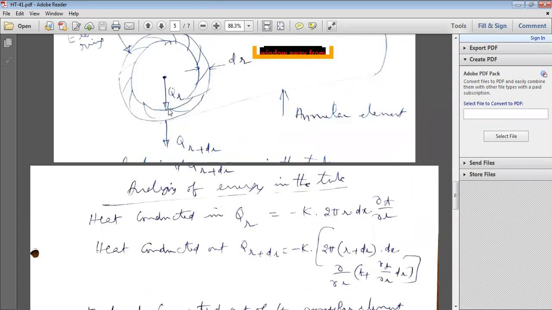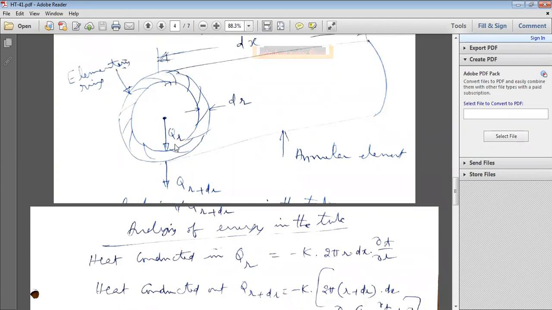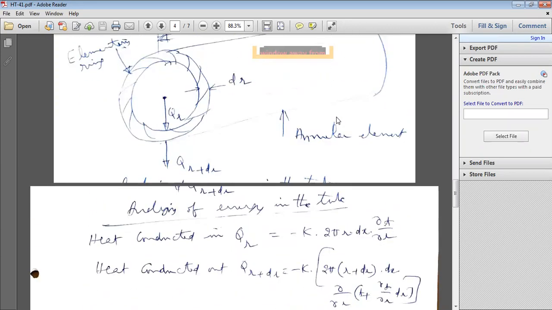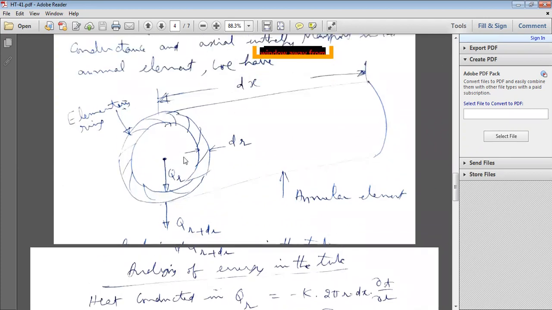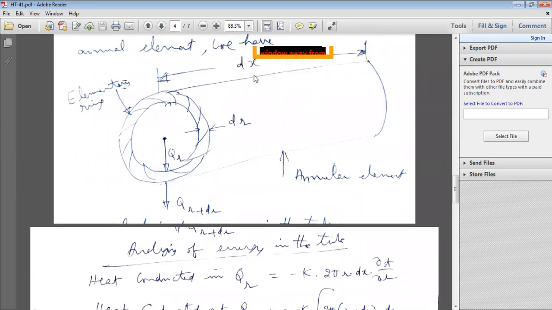So for a small differential element, minus k times the area, 2 pi r, for the complete length of dx. That is the inside surface area of the tube for a length of dx. How do you calculate the inside surface area? Circumference into length. Here the circumference is 2 pi r, because r is the inside radius or radius of the pipe. So 2 pi r into dx for a length of dx is the inside surface area.